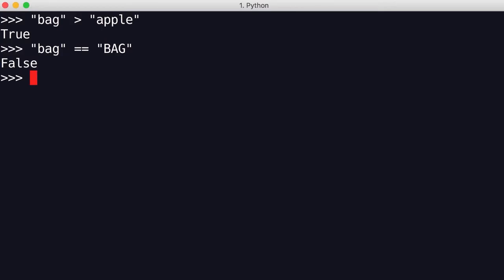Here's the reason. Every character you see here has a numeric representation in programming. Let me show you. So we have this built-in function called ord. Don't worry about memorizing this because you're probably never going to use this in the future. But let me show you the numeric representation of the letter b. So that is 98. In contrast, capital B is represented as 66. That is the reason these two strings are not equal. So these are the comparison operators in Python. Next, we'll look at conditional statements.